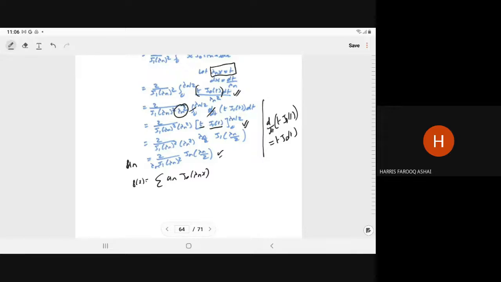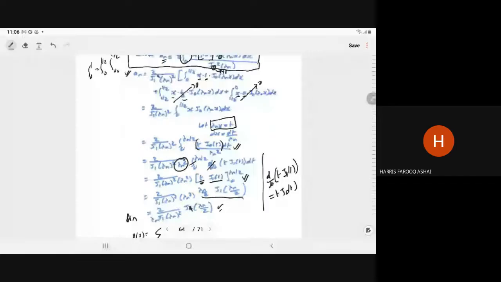Clear? At the upper limit it becomes lambda n by 2 J1 of lambda n by 2, and at the lower limit it will be 0. Sir, in the last step, have you written Jn or is it J1? It should be J1. No, it is Jn. One minute, it is J1, it is J1.